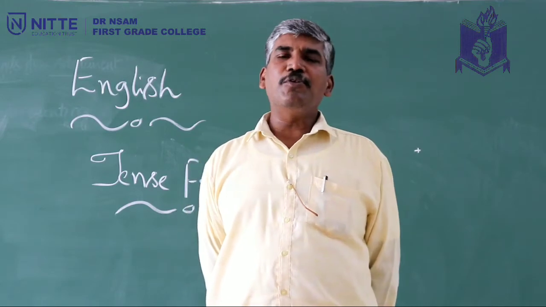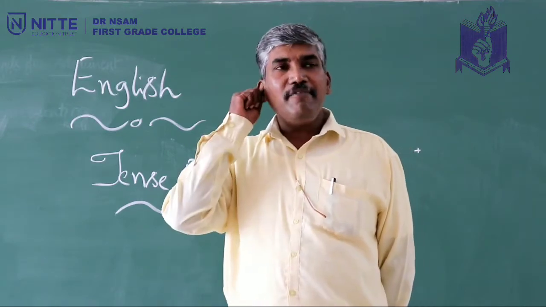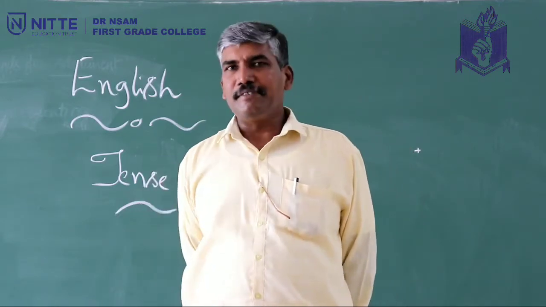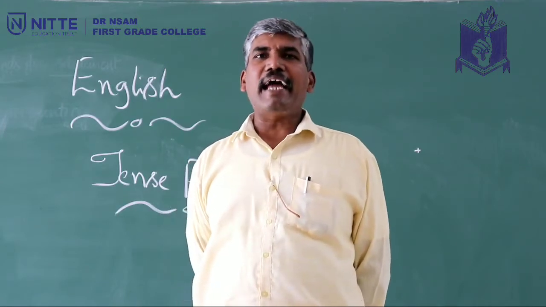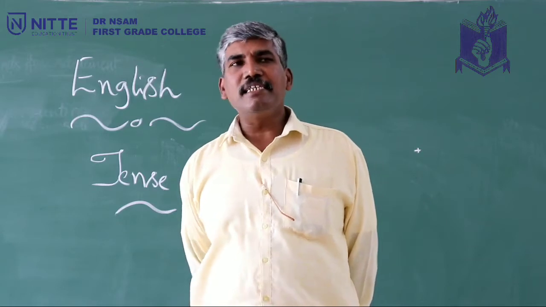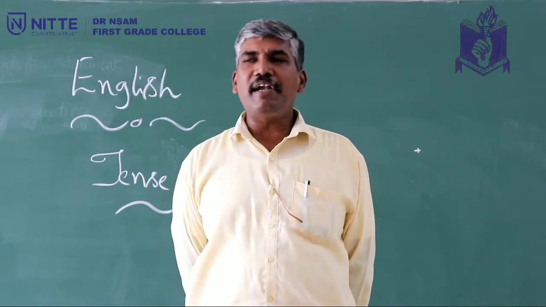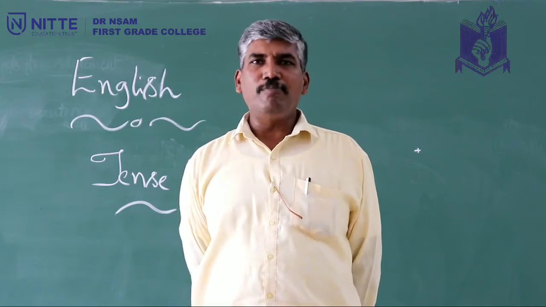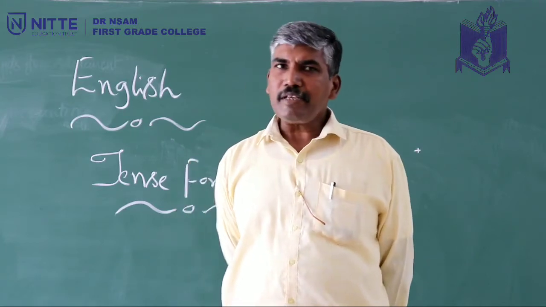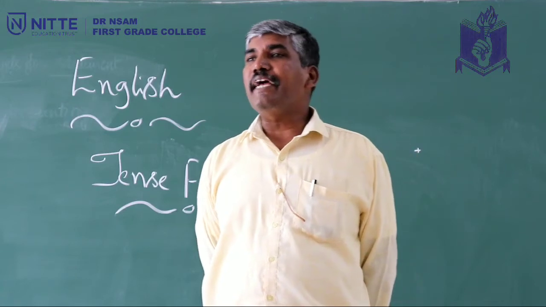Now we'll move on to past perfect tense. Ravi had written a letter. Ravi is the subject, had is once again AV, the auxiliary verb, and written is the past participle. We simply call it PP. PP is nothing but past participle, plus the object, a letter. Next, Ravi had been writing a letter.